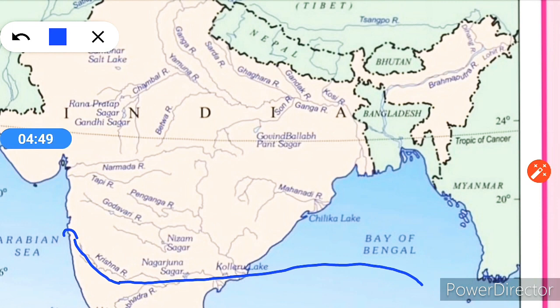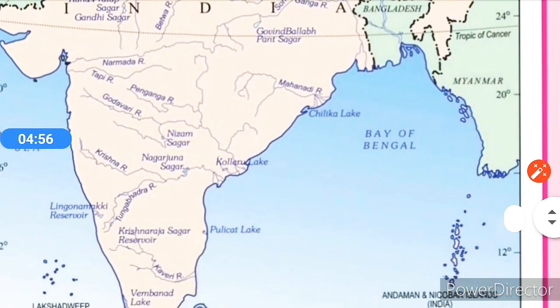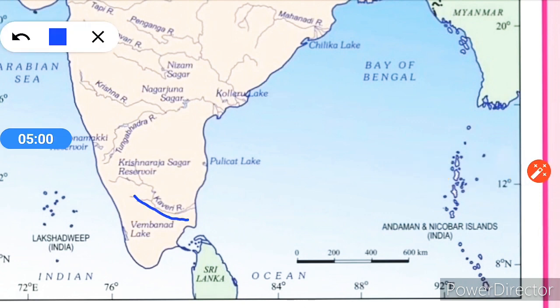Then the Kaveri basin. Now see the Kaveri basin, here, this side. Kaveri rises in the Brahmagiri range of the Western Ghats and it reaches the Bay of Bengal south of Cuddalore in Tamil Nadu. The total length of the river is 760 km.